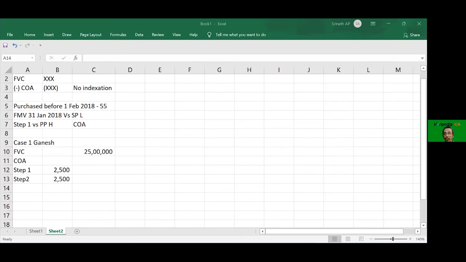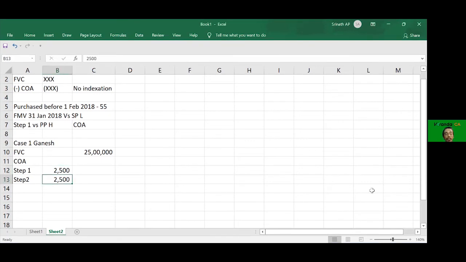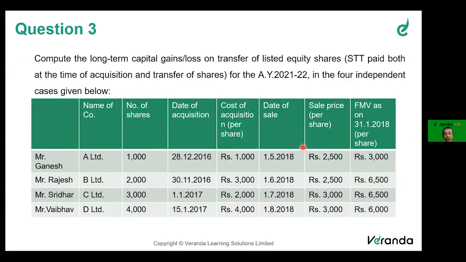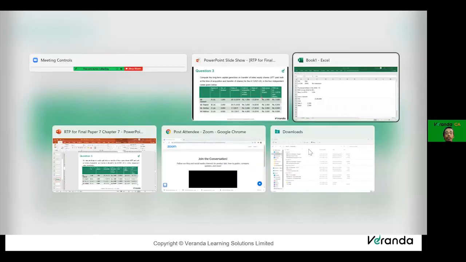I'll just proceed with this. There is some error in the answer that we have got. Okay, I'll just proceed with the question. Again, I'll repeat the steps so that we are all on the same page. There is some error in the answer, but anyway, we'll go with this.